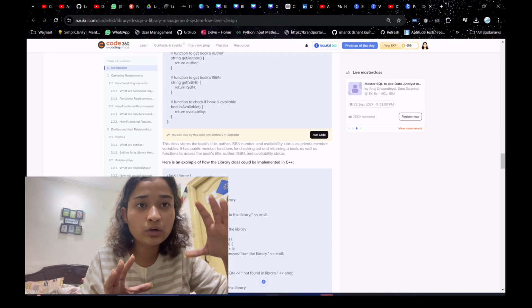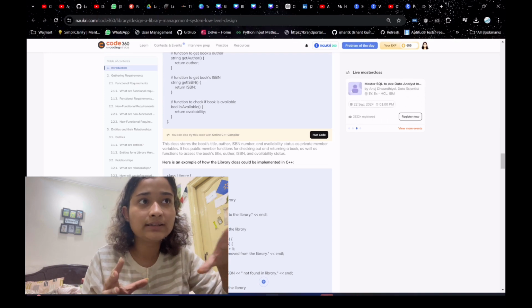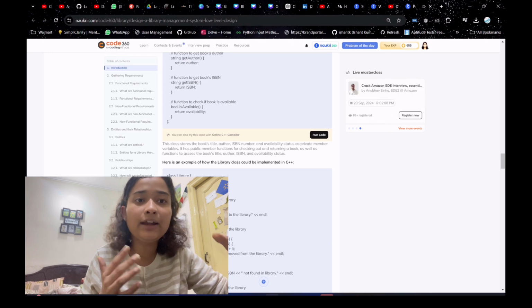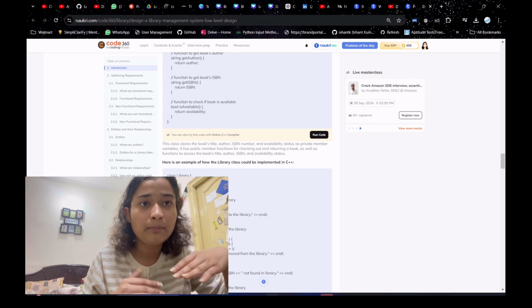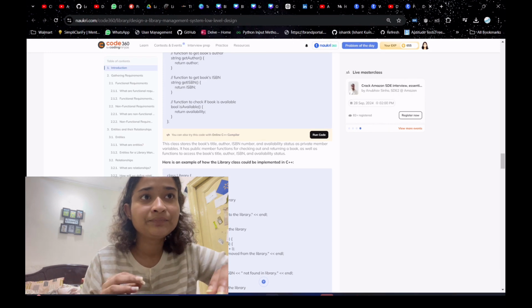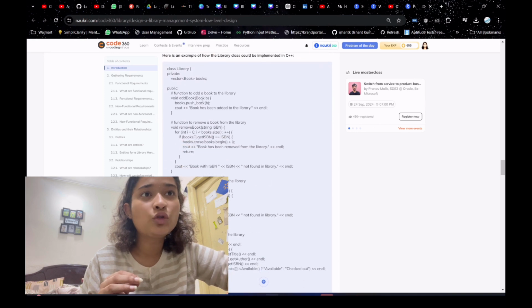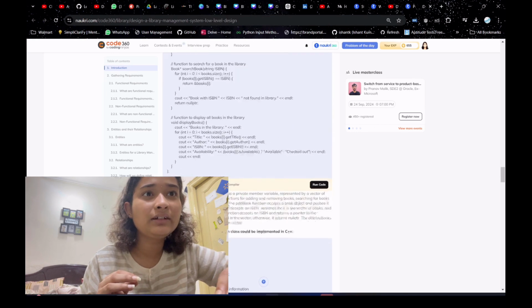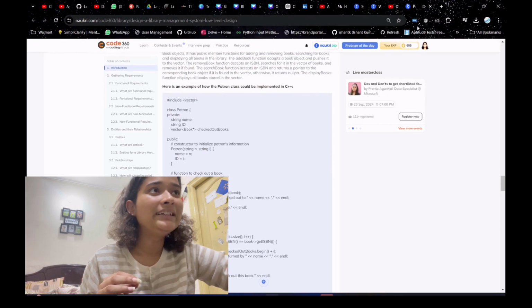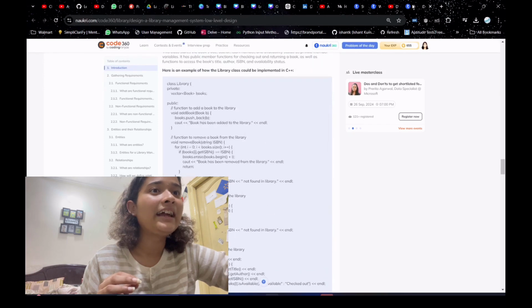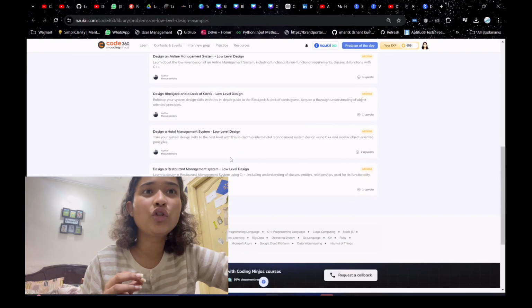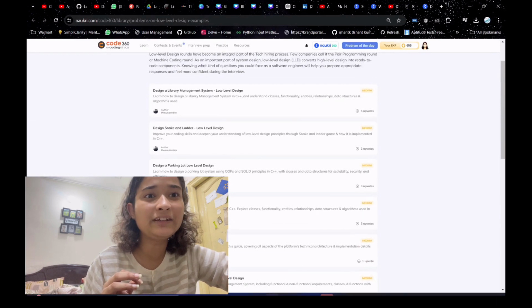They don't want you to run the entire code for low level design, but that too depends on the company, so make sure you do your research properly. But yeah, you can just go through this code and give it a quick read. These articles were very good, so you can practice these problems from here.